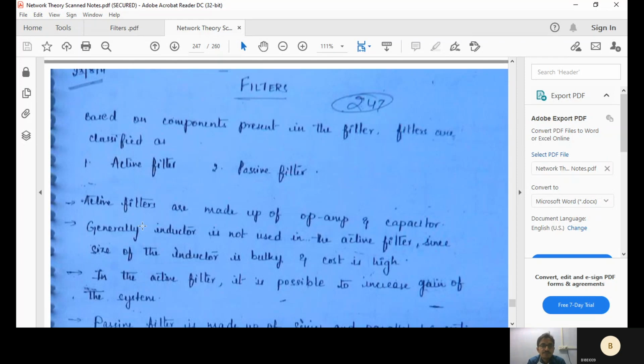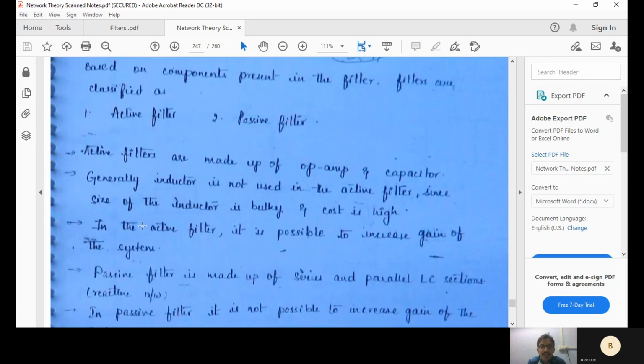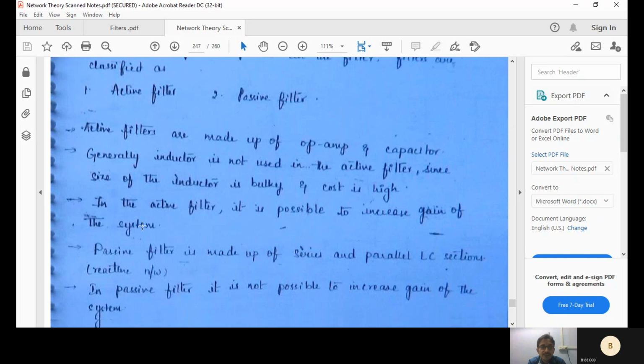So the detailed information and some basics we will go through in this topic, this particular material and notes. Active and passive: active filters are made up of operational amplifiers and capacitors. Generally, inductor is not used in the active filter, since the size of the inductor is bulky and the cost is high. In the active filter, it is possible to increase the gain of the system.